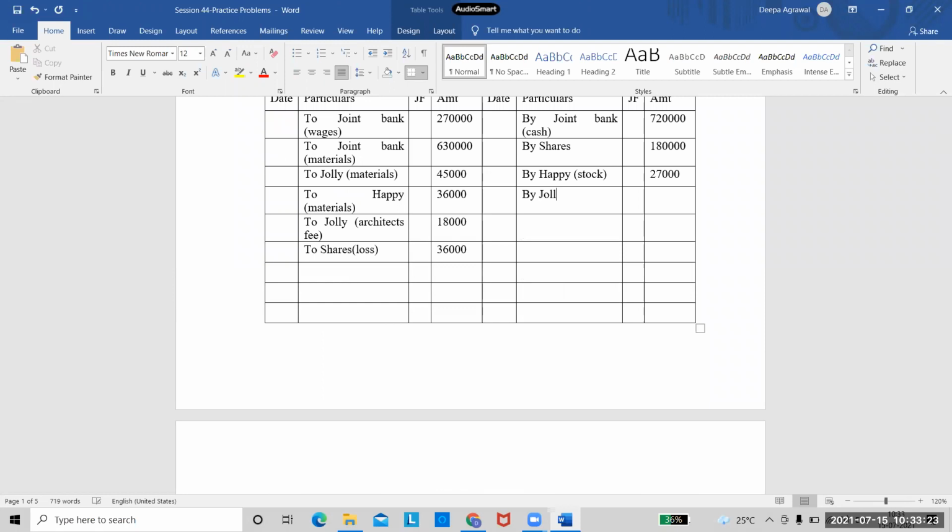Is it 92,000, ma'am? Quickly check, one of you. 2,70,000 plus 6,30,000 plus 45,000 plus 36,000 plus 18,000 plus 36,000. So the debit side total is 10 lakhs 35,000. Correct.